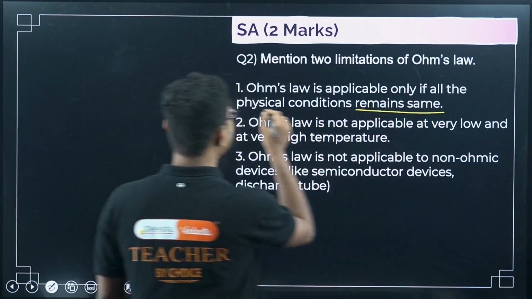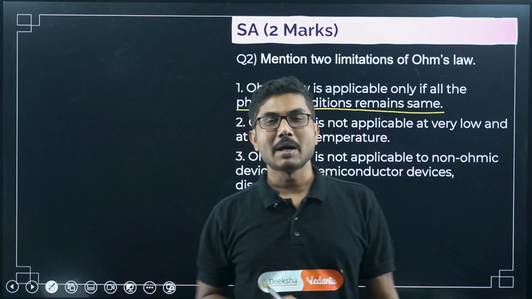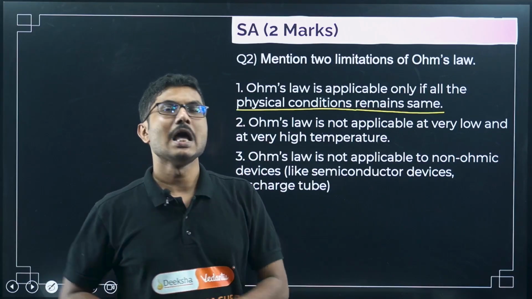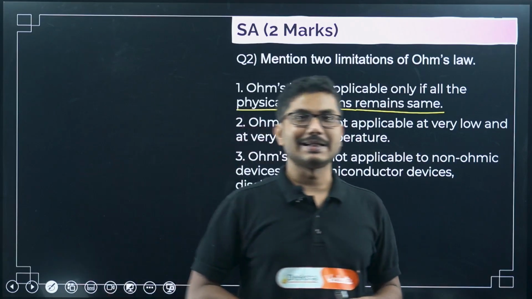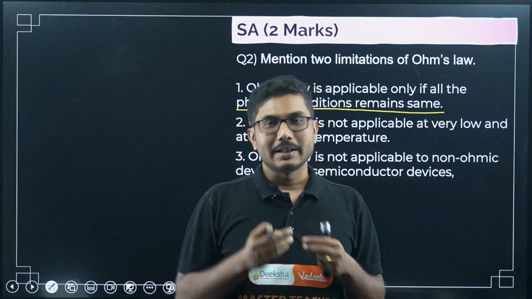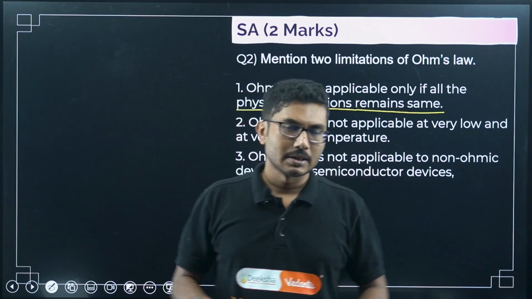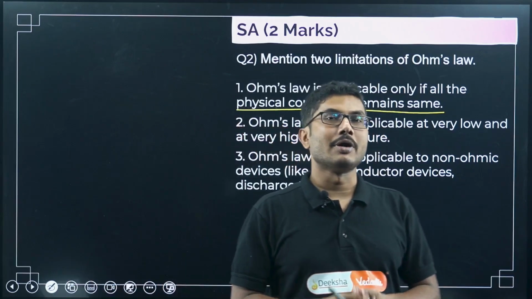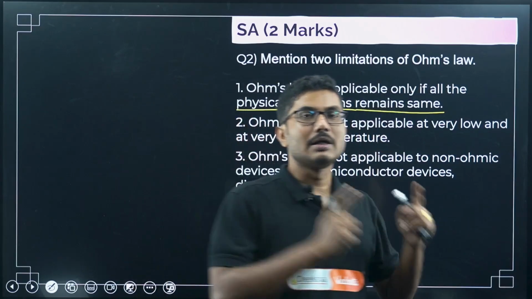Now what is the meaning of these physical conditions, in case you forget this point? That's why I am helping you to remember it. Physical condition means, suppose you have a metal through which you are allowing the electric current to pass. When the electric current is passing through it, slight heat is developed and the wire melts. If the wire melts and becomes liquid, then Ohm's law is no longer applicable. So physical condition means physical states: solid, liquid, gas.